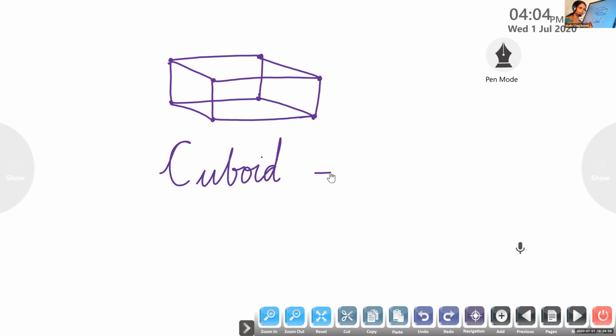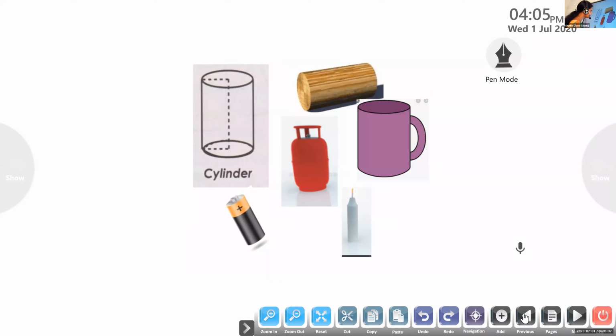Samanvaya, can you name one example for cuboidal shape? I show you now. Look at ma'am and say, what is it? Matchbox. Book is also correct. Here I am going to write matchbox, M-A-T-C-H, matchbox. Matchbox looks like cuboid. Now let us see the next one.